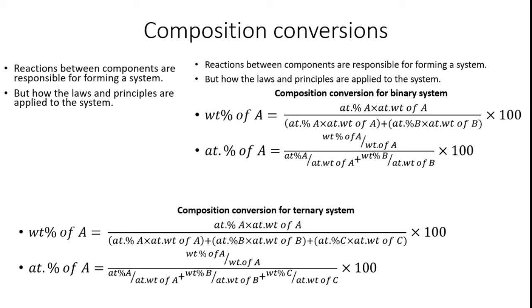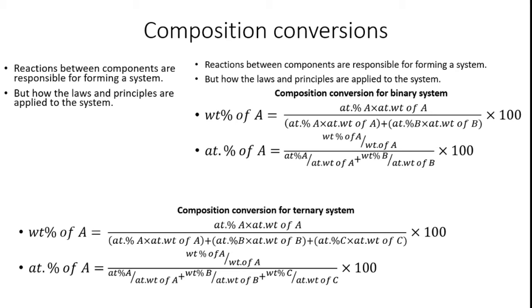For the formula of weight percentage, if I consider two components named A and B, the weight percentage of A is the atomic percentage of A into atomic weight of A, divided by atomic percentage of A into atomic weight of A plus atomic percentage of B into atomic weight of B, into 100.